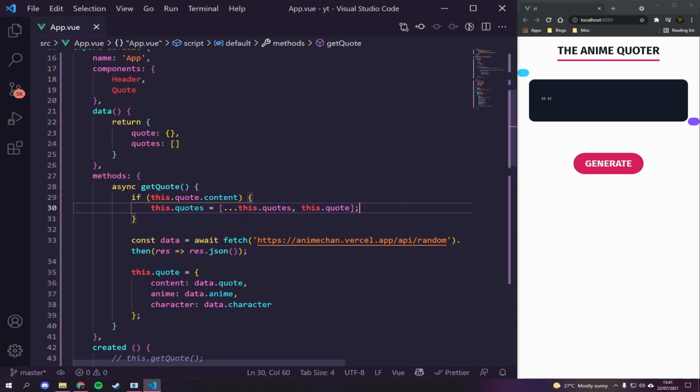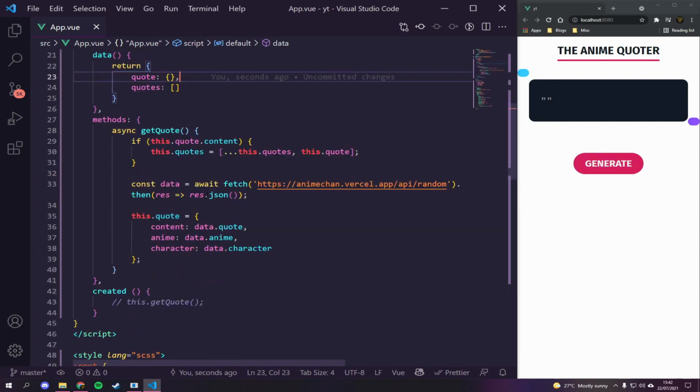So what we're doing here is basically creating a new array from this.quotes and then adding this.quote on the end. And that's going to update this.quotes there. So if we actually have something in this.quote.content, meaning it's not the first time we go round, it will then work. Otherwise it won't work. So basically that's how it works.